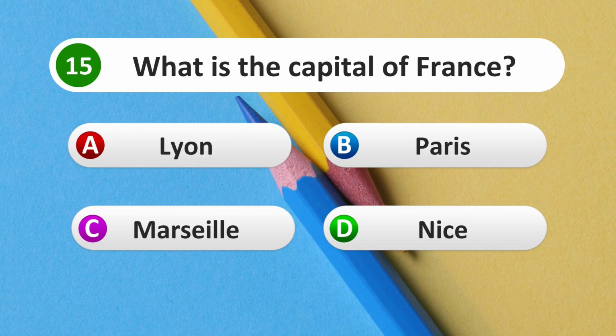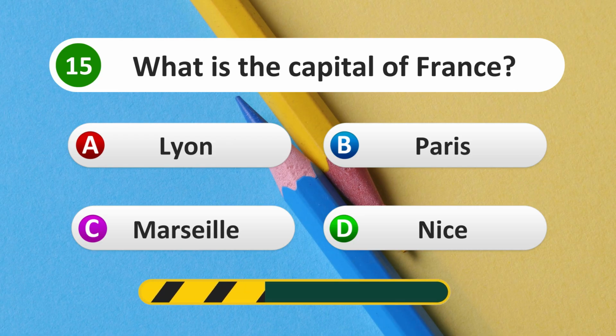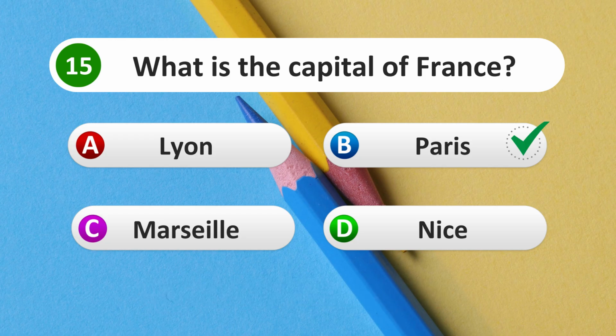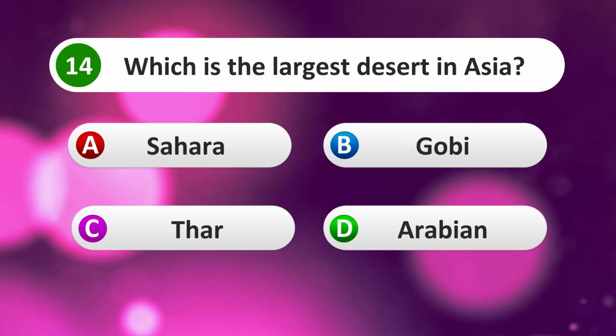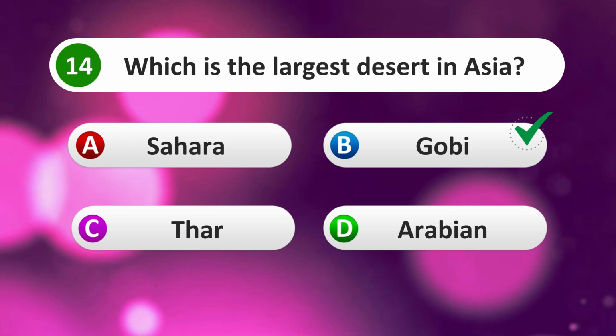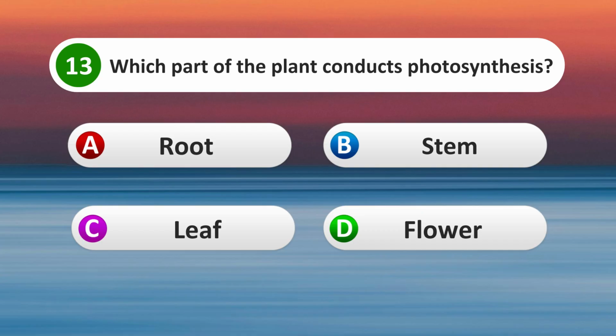Lyon, Paris, Marseille, Nice. Paris. Which is the largest desert in Asia? Sahara, Gobi, Thar, Arabian. Gobi. Which part of the plant conducts photosynthesis? Root, stem, leaf, flower.